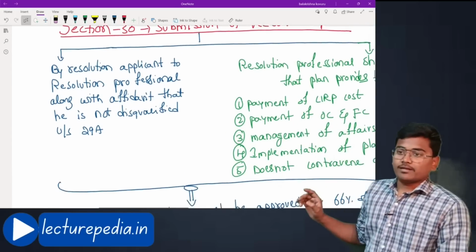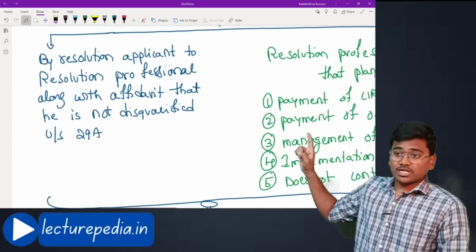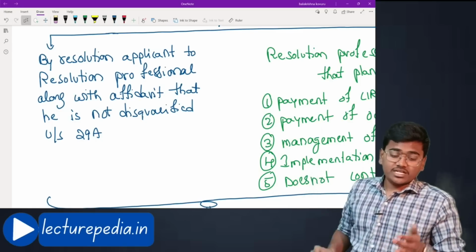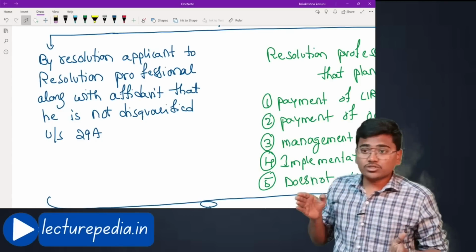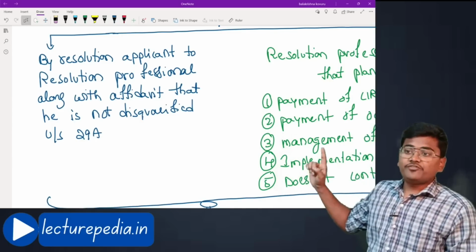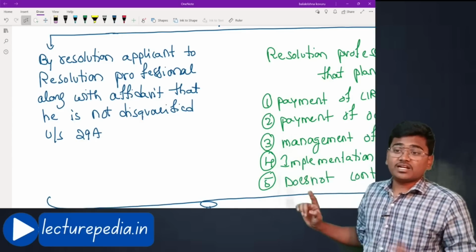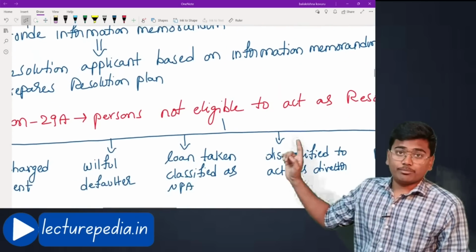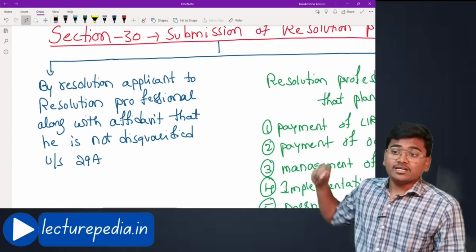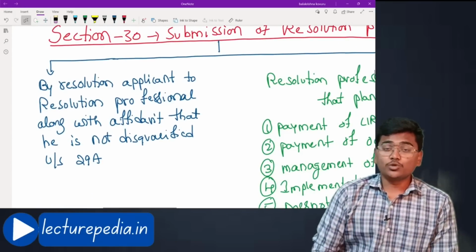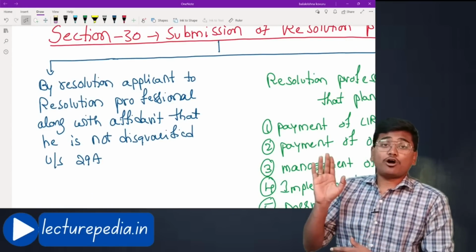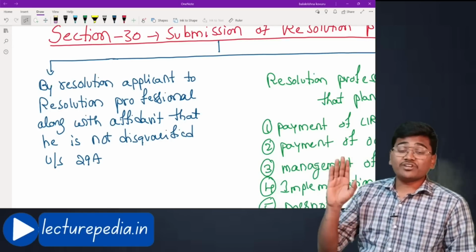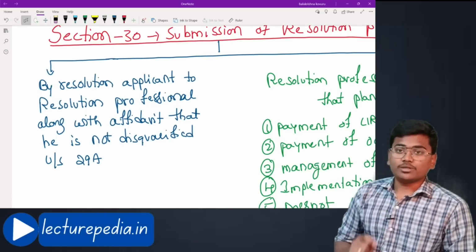Submission of resolution plan by resolution applicant to resolution professional. The resolution plan will be submitted by resolution applicant to resolution professional along with an affidavit that he is not disqualified under section 29A. Here we have seen the disqualifications of resolution applicant. Along with the resolution plan, the resolution applicant should also give an affidavit stating that he is not disqualified to act as resolution applicant as per section 29A. Such affidavit must be given along with the resolution plan.